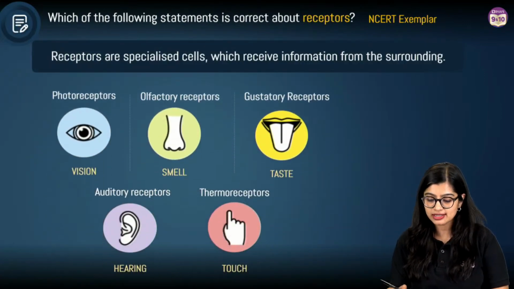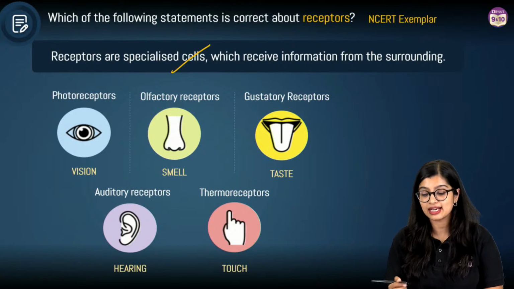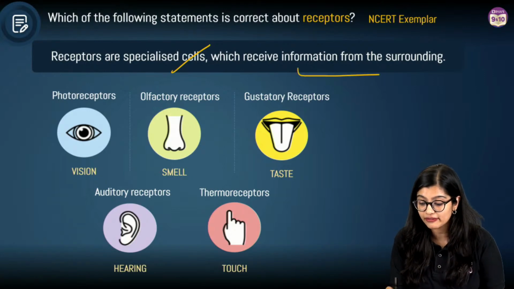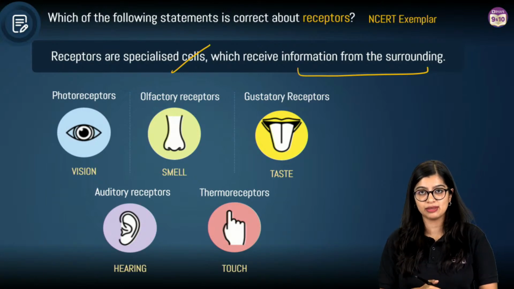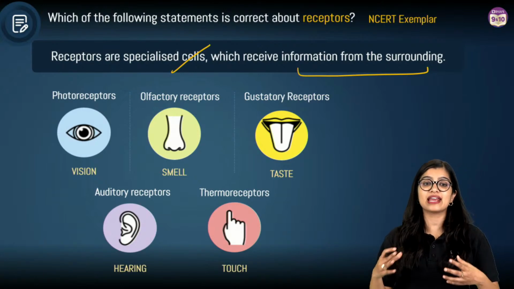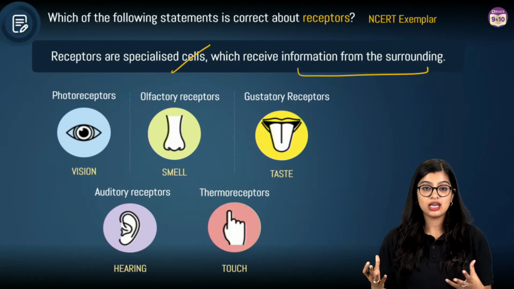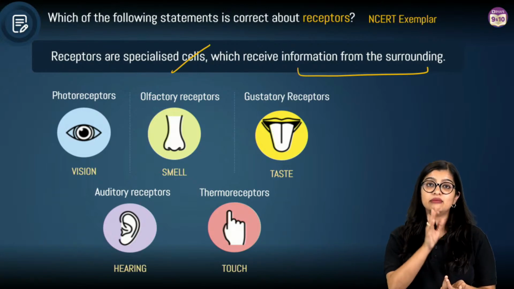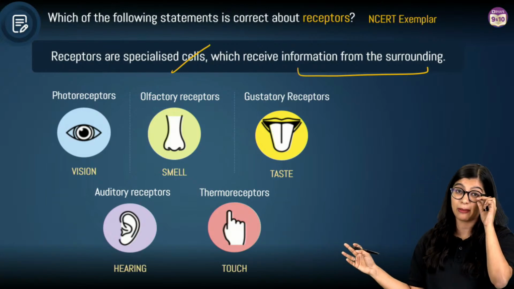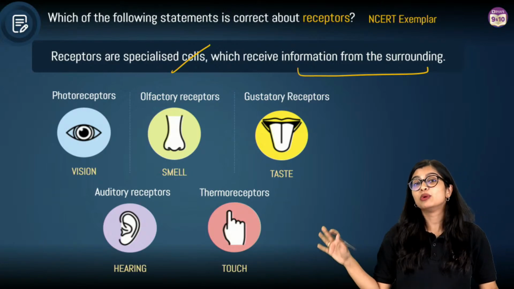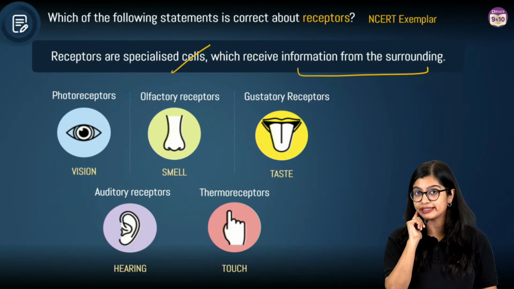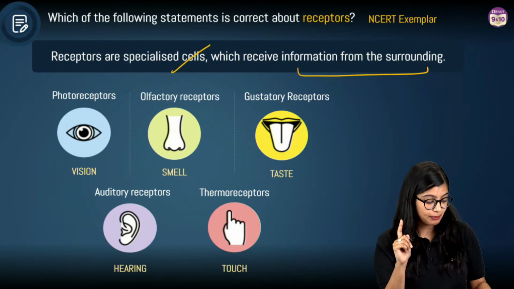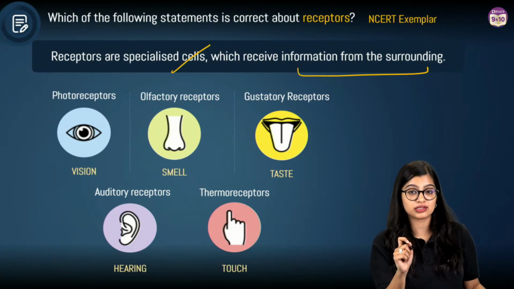What are receptors? They are basically specialized cells that have the ability to perceive information from the surroundings, right? Or they are able to detect the presence of a stimulus. Now in our body we have various types of receptors. Why am I teaching you this part? Because in your sample paper you have a very similar question, which means there could be a chance that a question on receptors could come in your board exam. So pay attention to the concept of receptors, right?